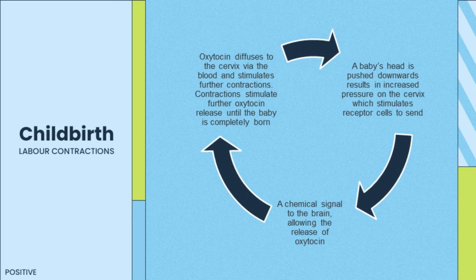This stimulates receptor cells to send a chemical signal to the brain, allowing the release of oxytocin. This oxytocin diffuses to the cervix via the blood, where it stimulates further contractions. These contractions stimulate further oxytocin release until the baby is completely born.